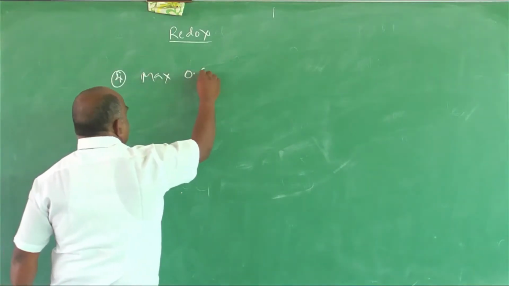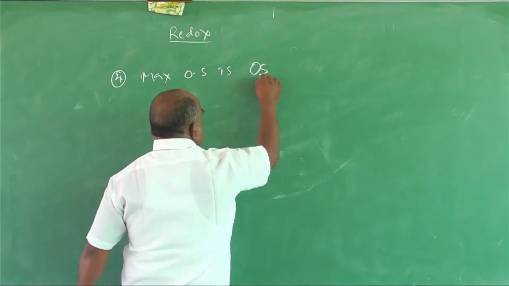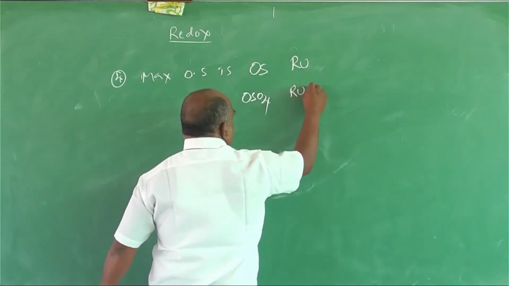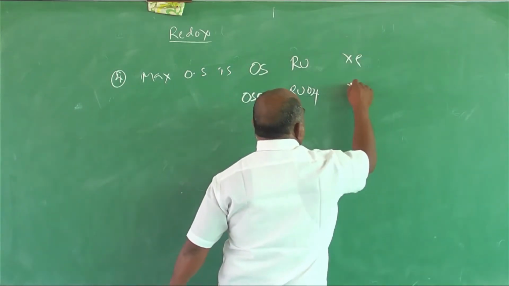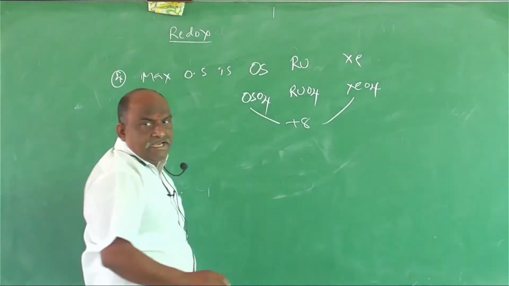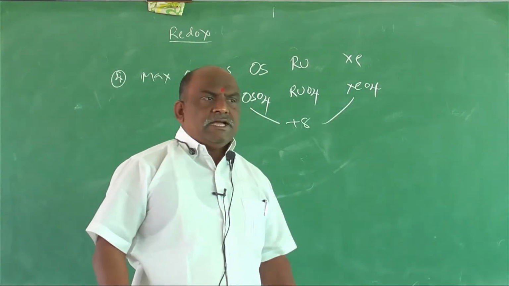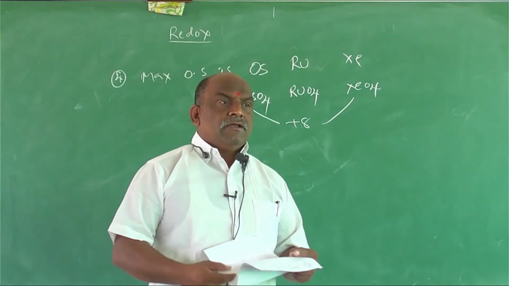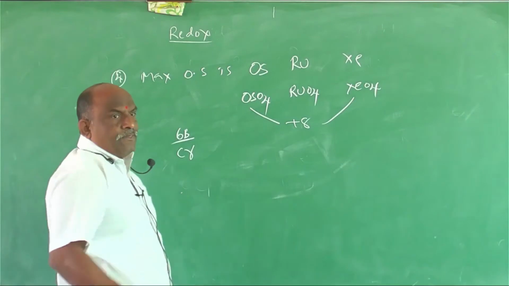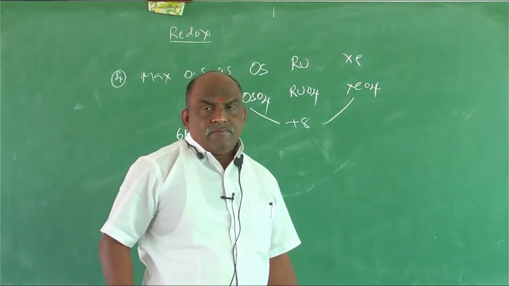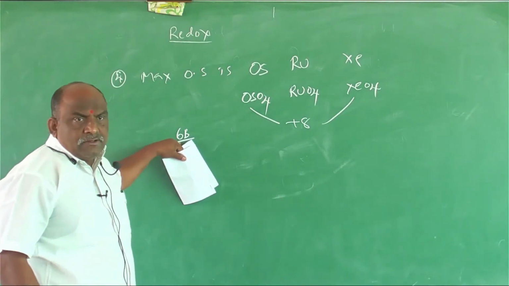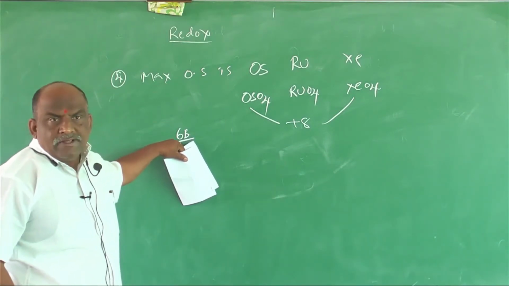Maximum oxidation state is what? Osmium OsO4, ruthenium RuO4, and xenon XeO4. That is +8. Maximum was +8: osmium, ruthenium and xenon. Here chromium was given. Chromium is a 6B group element. Chromium being a 6B group element means its maximum oxidation state is 6 only.